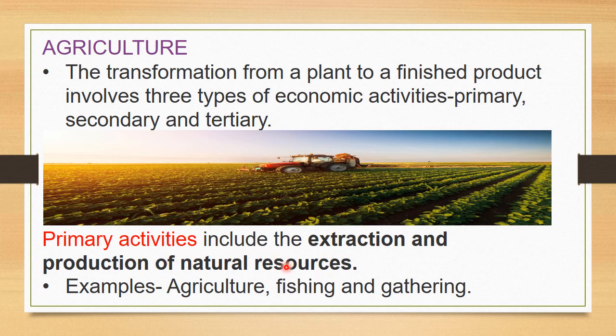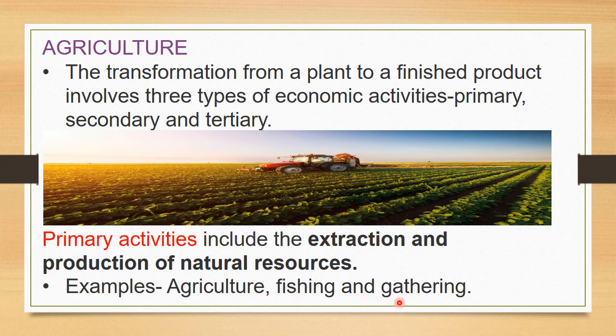For example, agriculture, fishing and gathering. What is gathering? Growing fruits and collecting those. Growing fruits and vegetables and collecting them, catching fish and doing all kinds of agriculture. All of these come under primary activity.